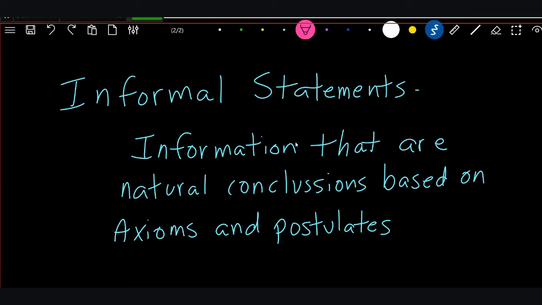If you look here on page number 39, you're going to see, oh, informal statement number 2. Where's informal statement number 1? Well, we've already had it. Maybe you missed it, but we talked about it. And that says that all the angles of a triangle equal 180 degrees or equal a straight angle. That was informal statement number 1. So here on page 39, informal statement number 2. Two straight lines can intersect at only one point. So if you have 2 lines and they're straight, they are going to intersect at only one point.